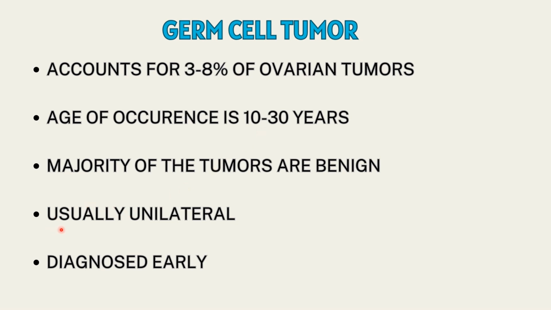They are usually unilateral. When we compare it with epithelial ovarian tumor, it was usually bilateral. Here in germ cell tumor, they are usually unilateral. They are diagnosed early. There, it was diagnosed very late due to the non-specific symptoms which we discussed. Here in germ cell tumors, they are diagnosed early, as they grow to large sizes, leading to stretching of the ovarian capsule, which in turn produces pain and some related symptoms. That is why it is diagnosed early. So these things help in early diagnosis.